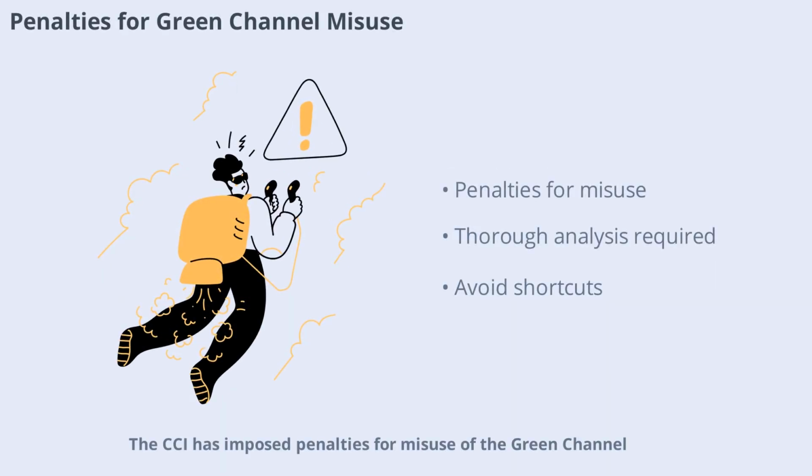CCI has imposed penalties for misuse of the green channel, such as undisclosed overlaps or premature implementation. Practitioners must conduct thorough overlap analysis and ensure accurate filings. Treating green channel as a shortcut can result in significant compliance risks, so eligibility must be carefully substantiated.